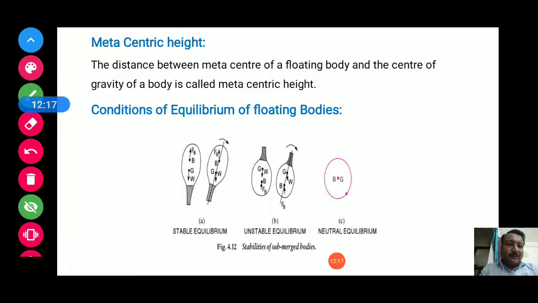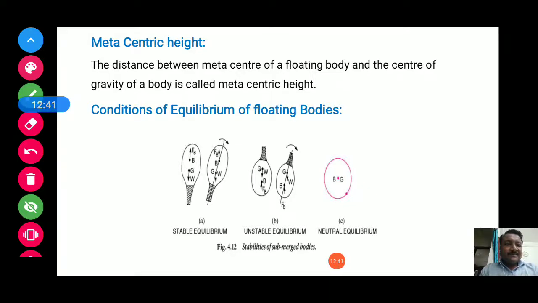When you have provided the angular displacement, the line of action of buoyant force is changing, and the line of action of your weight component is also changed.